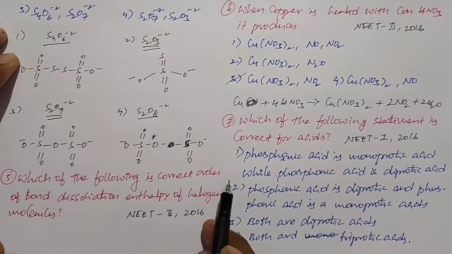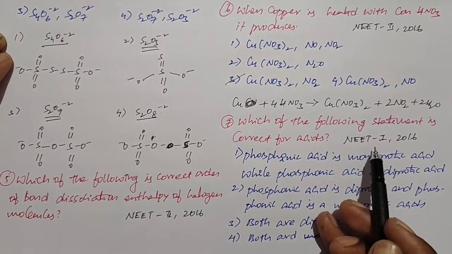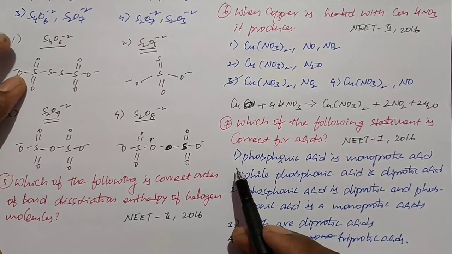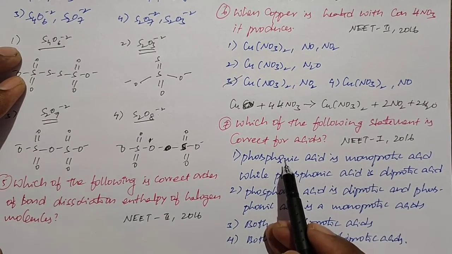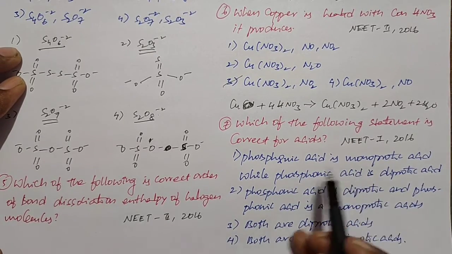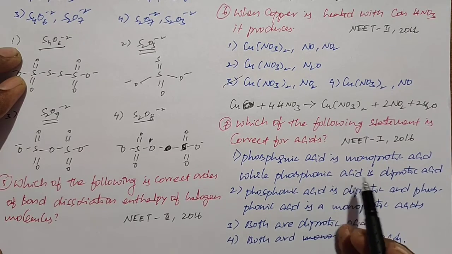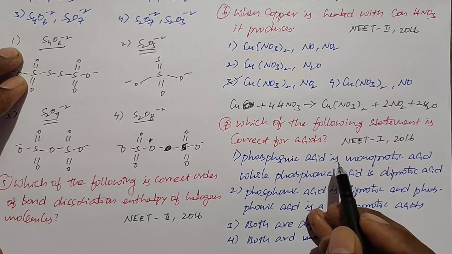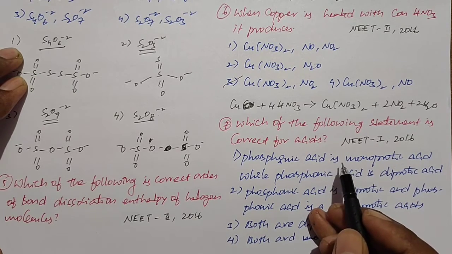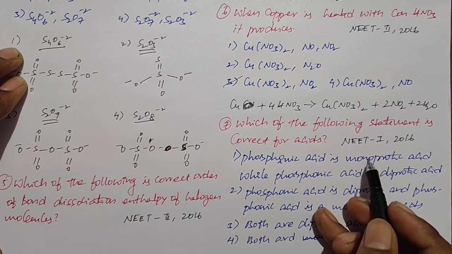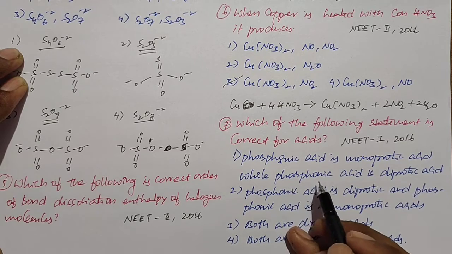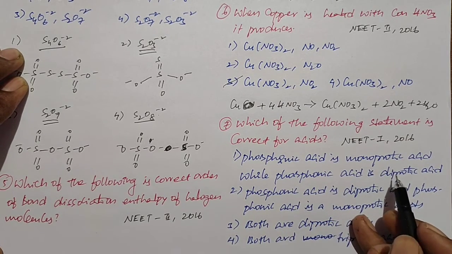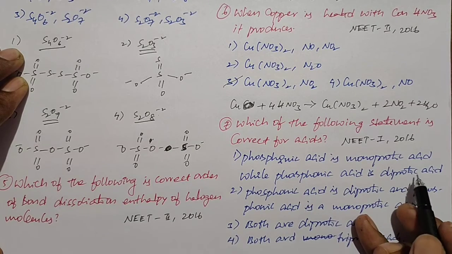Okay students, this is the next question. This question is given in the NEET phase 1 2016 paper. Which of the following statements is correct for acids? First one: hypophosphorous acid is a monoprotic acid while phosphorous acid is a diprotic acid. Hypophosphorous acid consists of one P-OH bond, so it is a monoprotic acid. At the same time, phosphorous acid consists of two P-OH bonds, so it can form two protons; it is a diprotic acid.